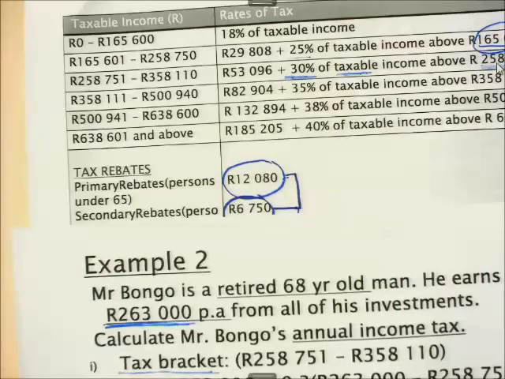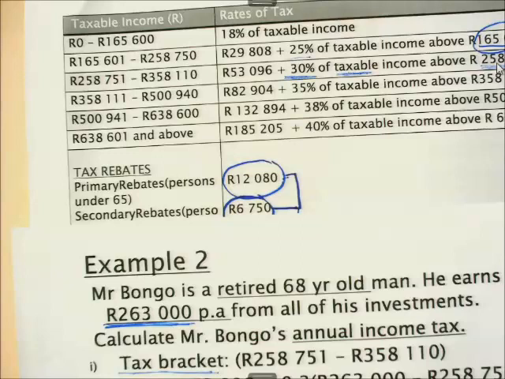Now, let's consider the age of Mr. Bongo. We said Mr. Bongo is 68 years old. It means now, because of his age, he qualifies for the discount of 12,080 rands, that is the primary rebate, plus the secondary rebate, that is for his bracket, which is 6,750.